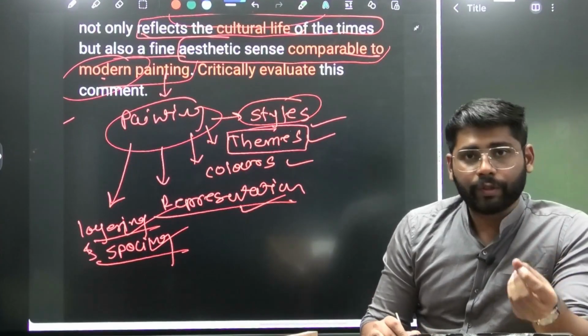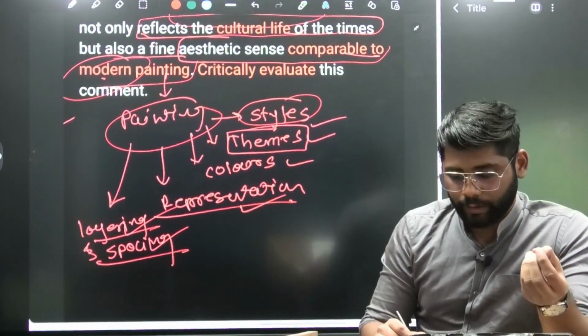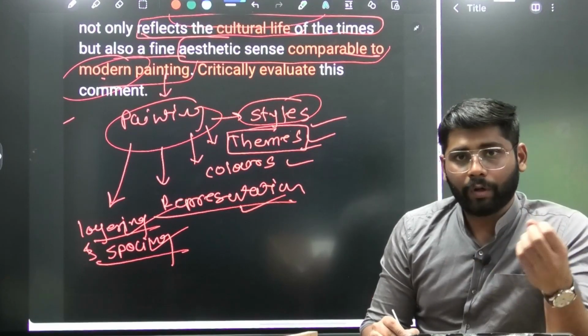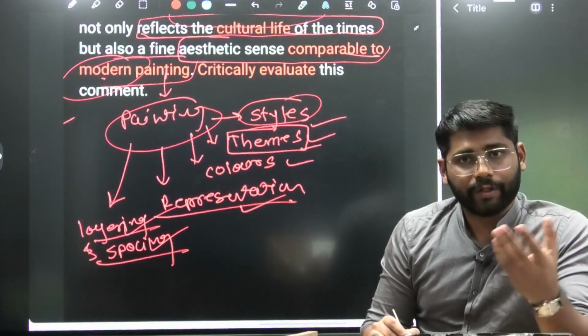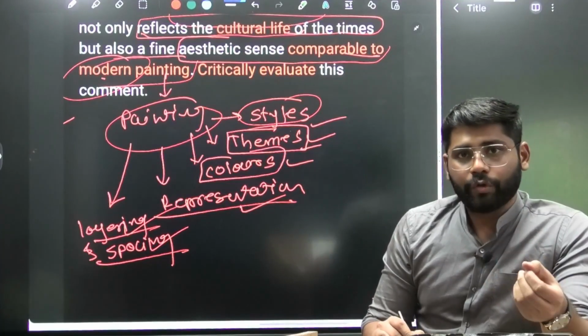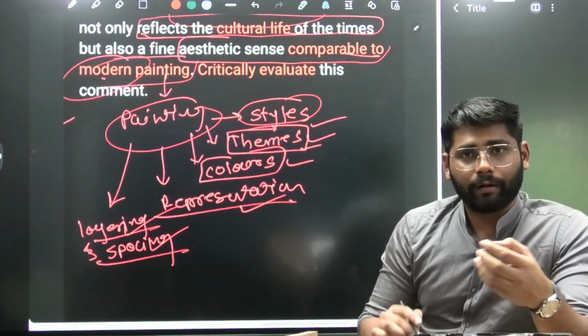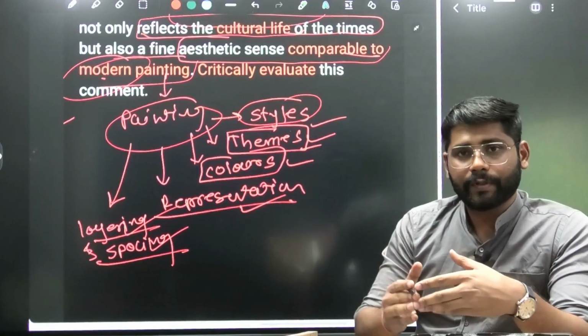Again, when it comes to theme, dance forms and community gatherings, that also we can connect, like Indian modern painting we can connect to Tamasha paintings of the British period. Then color: they mostly used natural colors, and modern painting also emphasizes natural color.